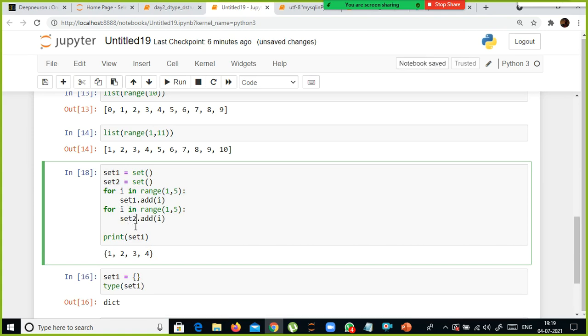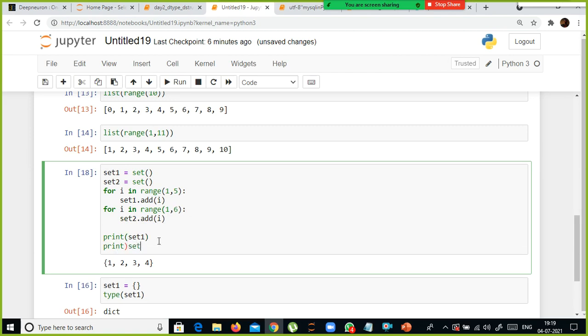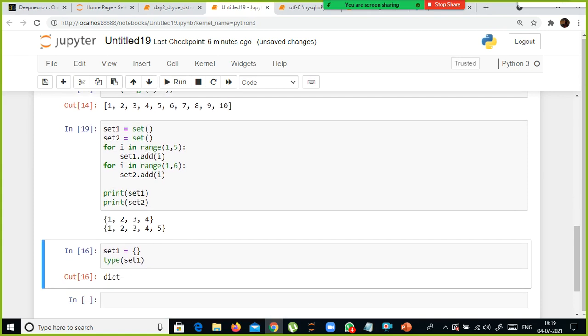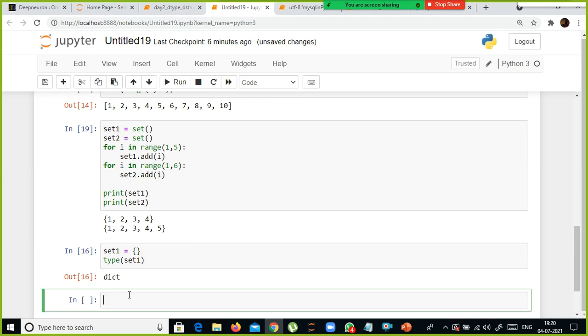Here I'm going to say set 2. Okay, but here what I'm going to do is say 1 comma 6. You can generate the values, or you can select some values, right? So static values, or using a for loop also. Now let us do one thing, set 1 and set 2.